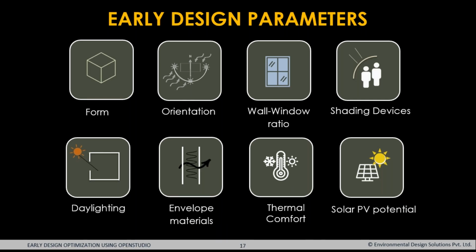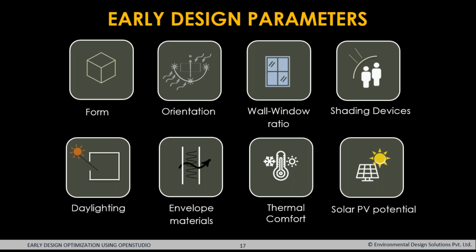So let us look at the early design parameters which can really be looked at. You have the form, the orientation, and an optimized, appropriate orientation helps you to design the spaces inside. When the form is developed, you further move on to the wall window ratios, or the optimization of the glass on your facades. You start developing the elevations.